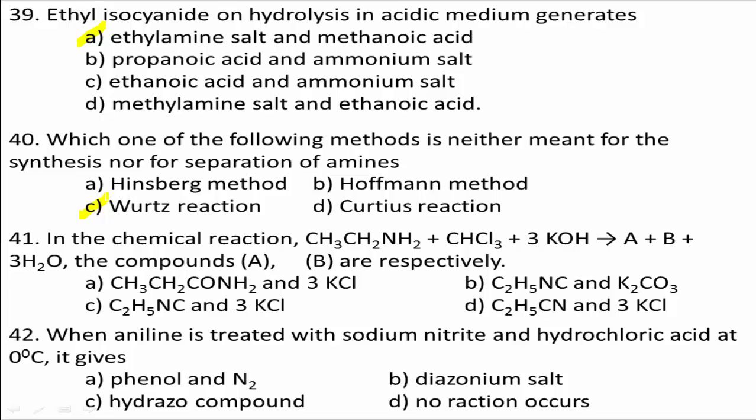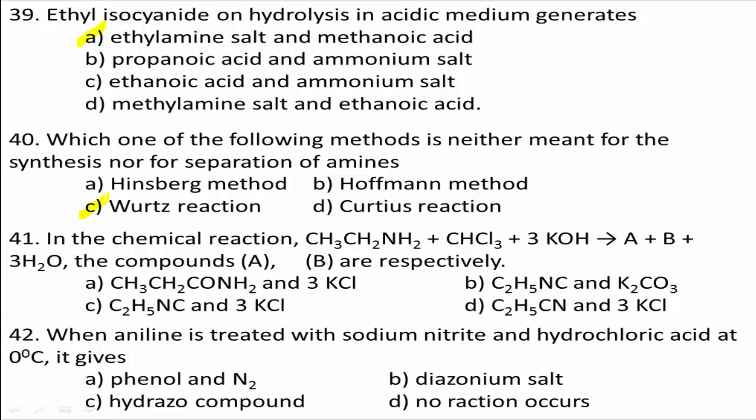Next, question number 41. In a chemical reaction, CH3CH2NH2, ethanamine, plus CHCl3 plus 3 moles of potassium hydroxide gives A, B plus 3 moles of water. The compounds A and B are respectively... See the reaction once again. Ethanamine is treated with chloroform and potassium hydroxide. The products A and B are formed along with water. What are those A and B?